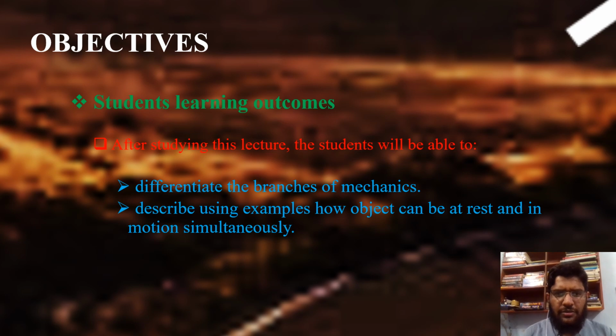So today we have two objectives. After studying this lecture, you will be able to elaborate the two branches of mechanics, and the second objective is that you will learn that there are two states of the object: either the object is in a state of rest or in a state of motion. So let's start.